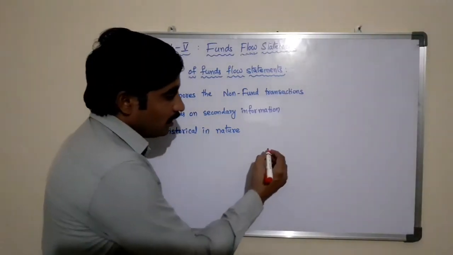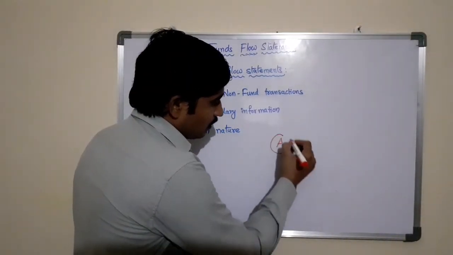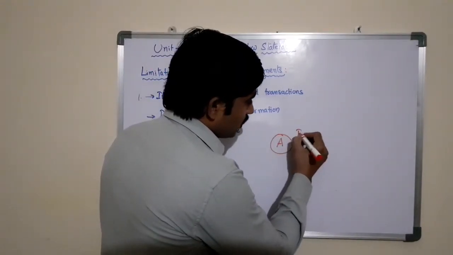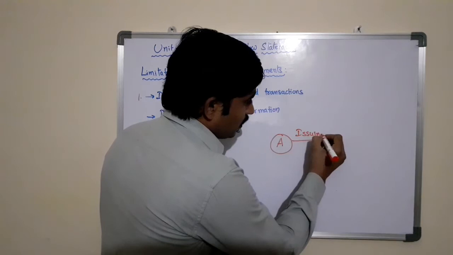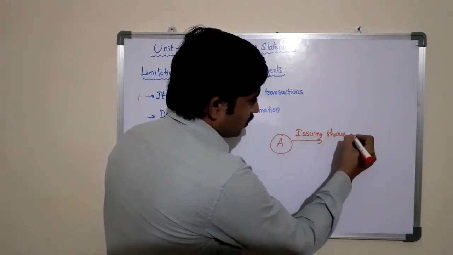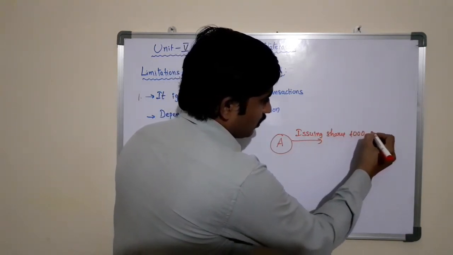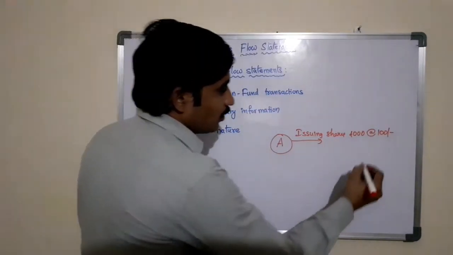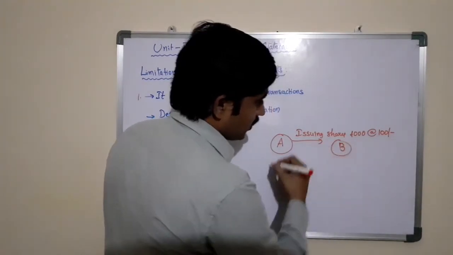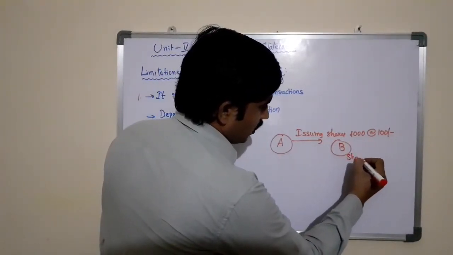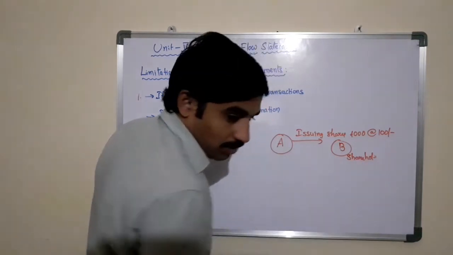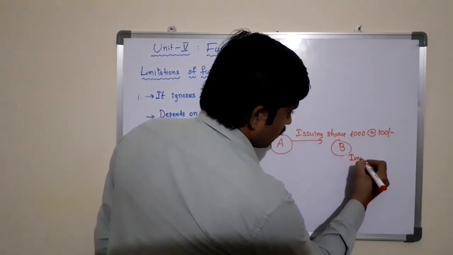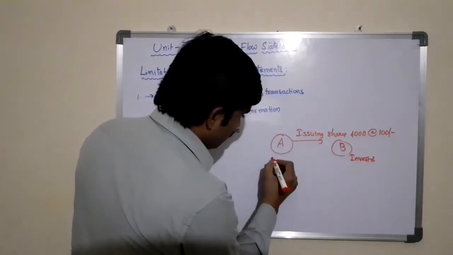Let us take an example. There is a company called A. Here the company is issuing 1000 shares at 100 rupees per share. To whom? To B, let us take. He is called a shareholder, or we can say an investor, and A is a company.